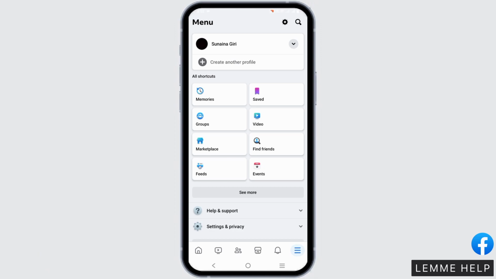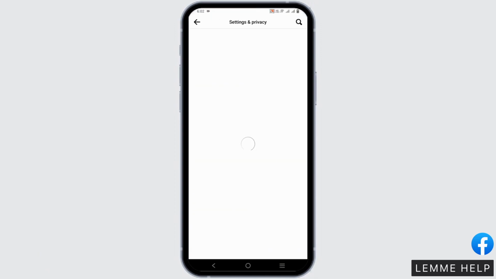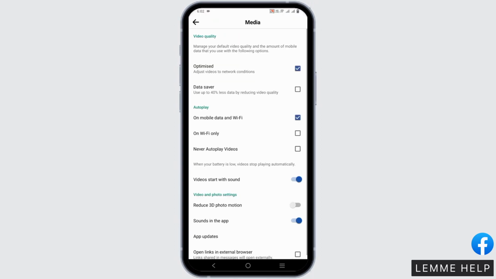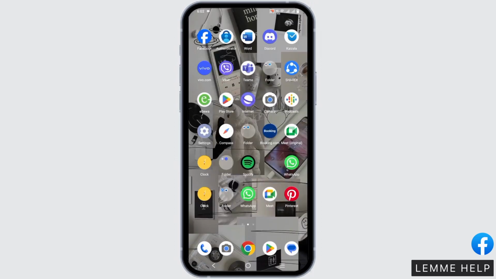For the next one, go to the settings and privacy of your Facebook. Then tap on settings. Then tap on media. Make sure that video starts with sound has been toggled on. This should probably fix the issue too.